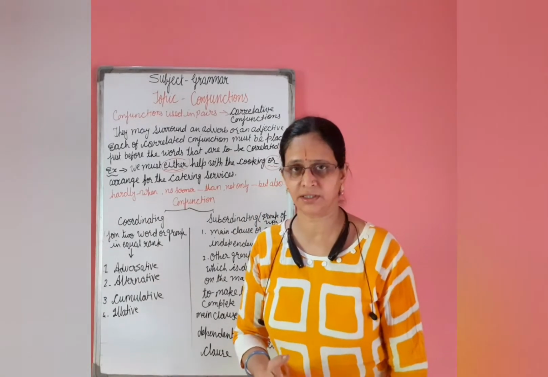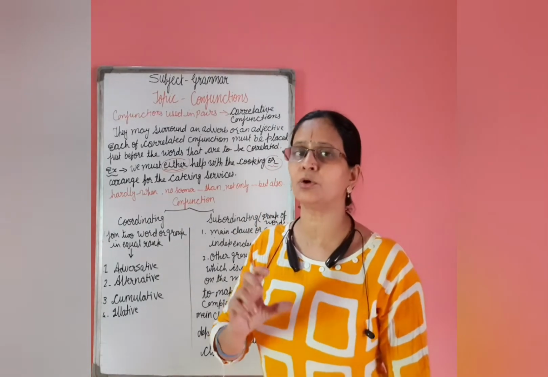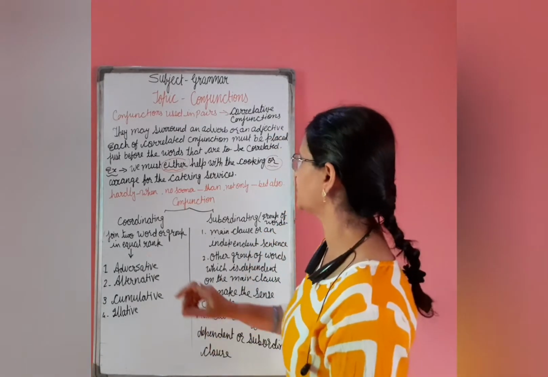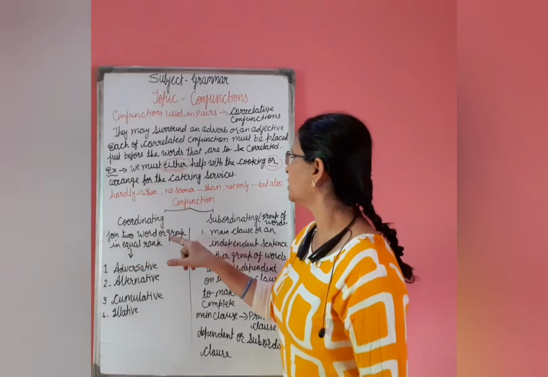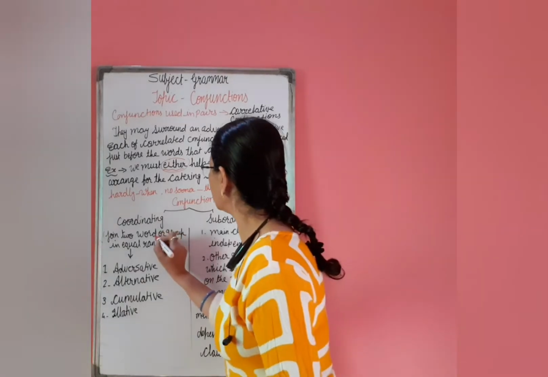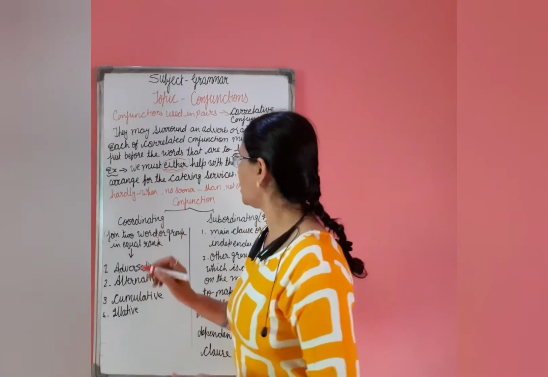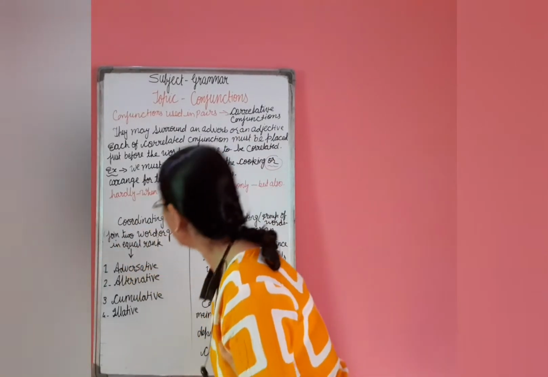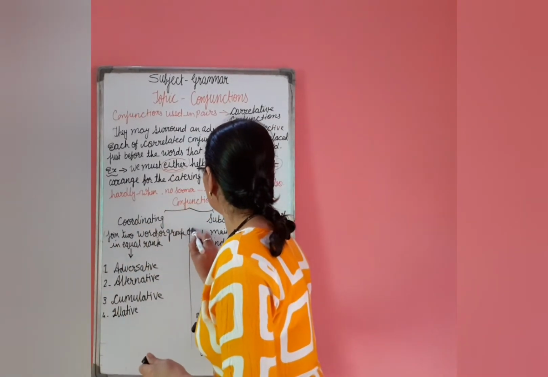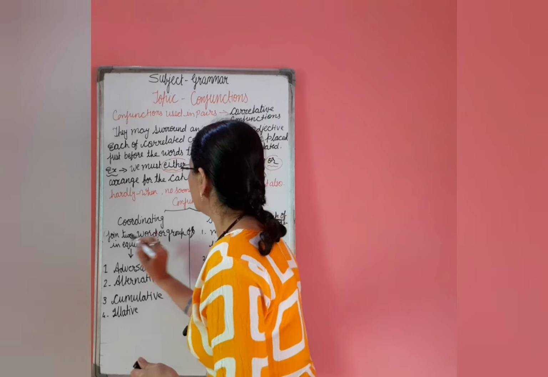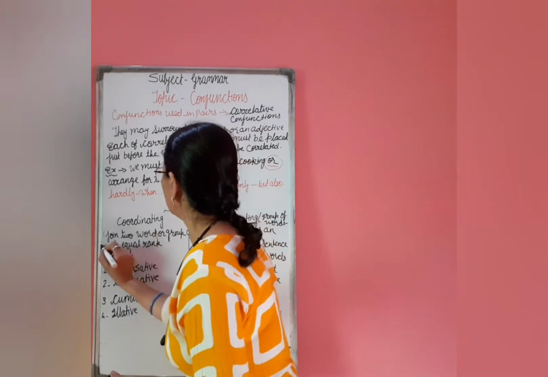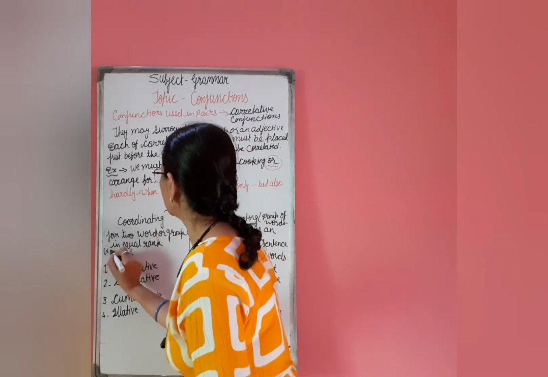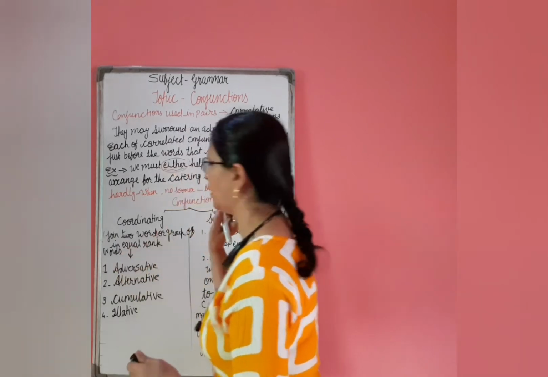What is coordinating conjunction? Coordinating means it coordinates, that is to say, it joins two words or groups of words of equal rank.